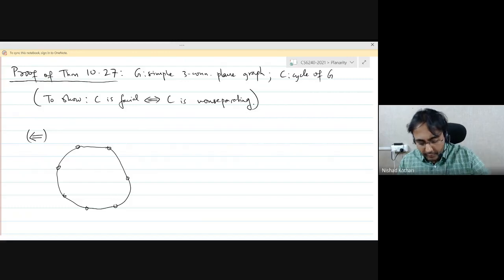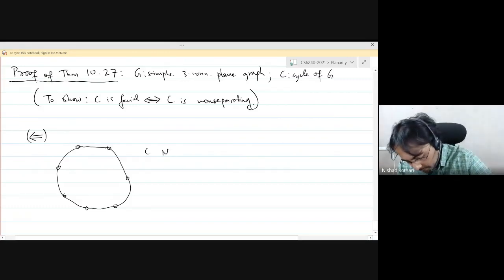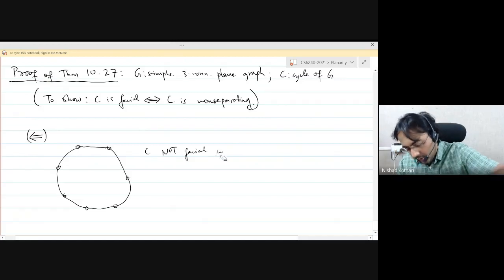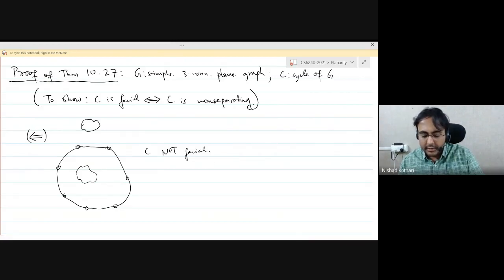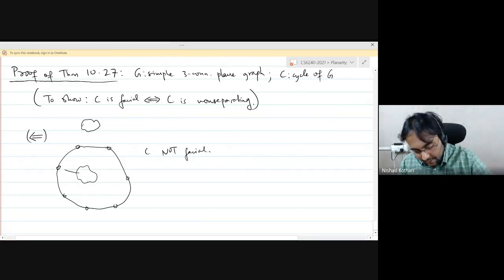Well, if C is not facial, then what it means is that there has to be some stuff drawn inside and there has to be some stuff drawn outside, right? That is what it means to not be facial. Otherwise, it would be the face of one of the two regions. And that means that there has to be a bridge inside and there has to be some bridge outside.